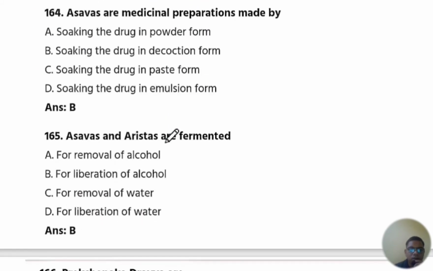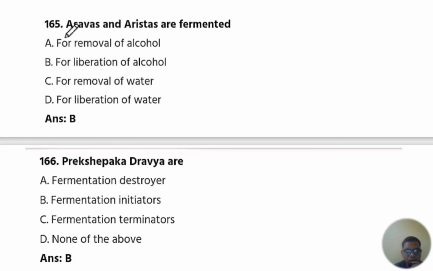Okay. Next is 164 question number. Asavas are medicinal preparation made by, the answer is B, soaking the drug in decoction form. Okay. The next is 165. Asavas and arishta are fermented for liberation of alcohol.